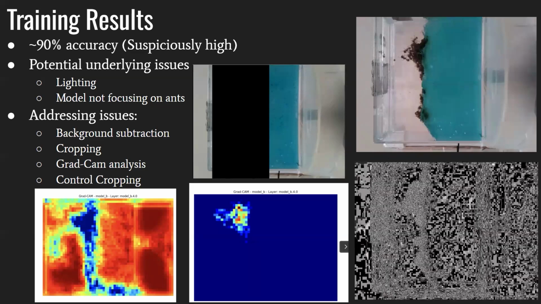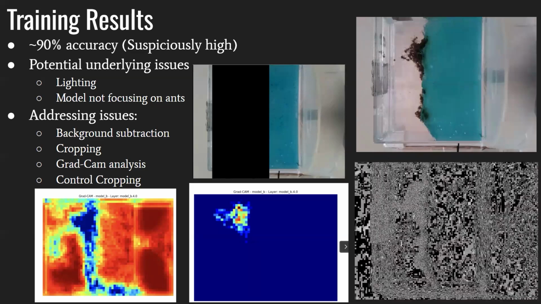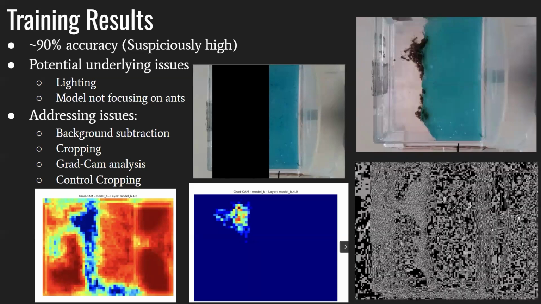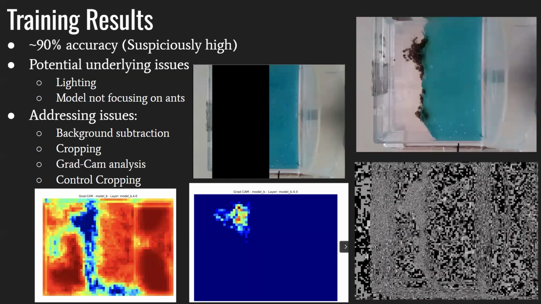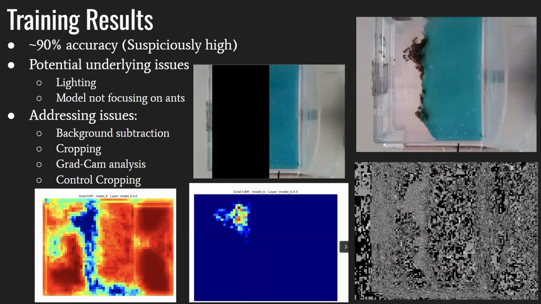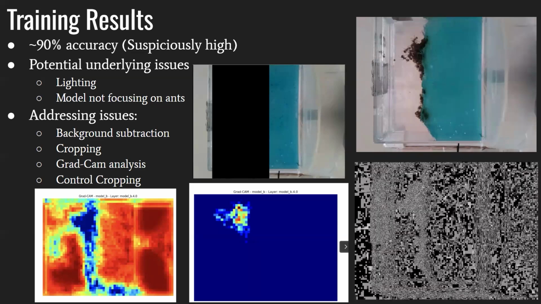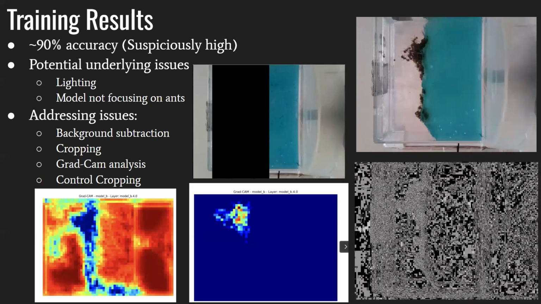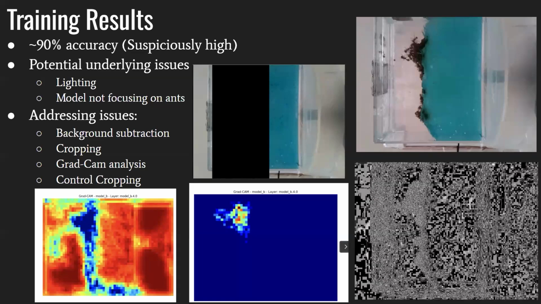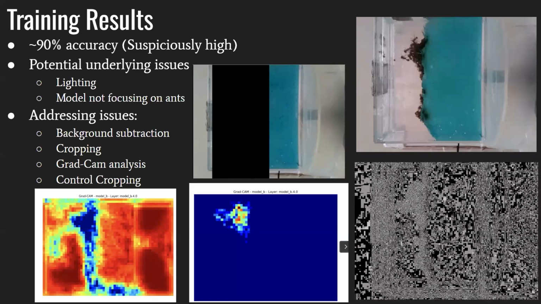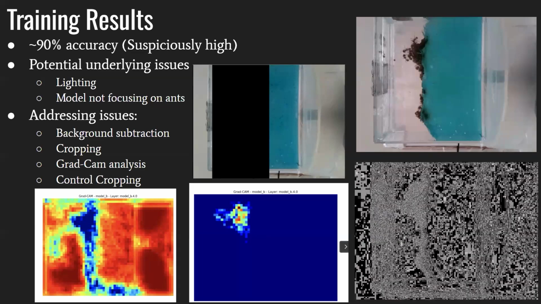We were suspicious for a few reasons. For one, we recognized there were a few issues with our setup. Over here is a video, but you might not even tell it's a video because the ants weren't moving much. They weren't really familiar with the environment. Also, we'd be recording for hours on end, which means they could die over the hours of recording, meaning there was no behavior to analyze, yet the model correlated something. We also recognized there could have been lighting issues. Although it looks really steady here, it might not have been as steady as we thought.